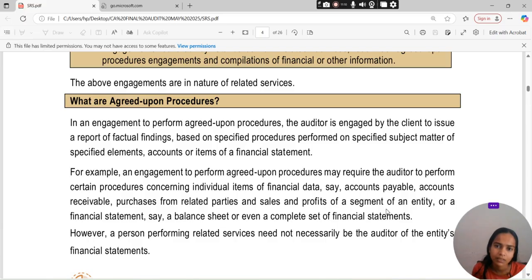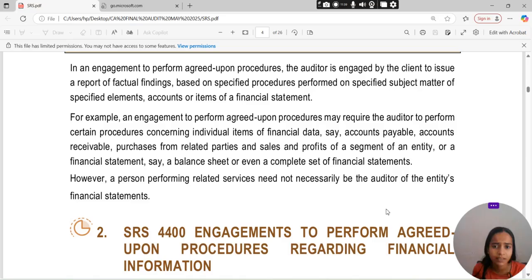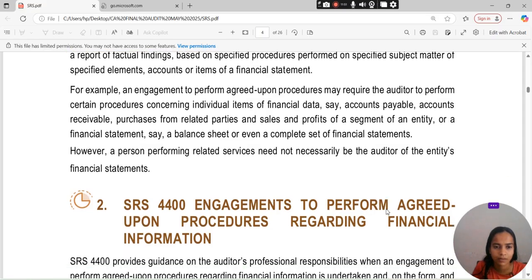The reporting is based on specified procedures performed on a specified subject matter of specified elements, accounts or items of financial statements. For example, an engagement to perform agreed upon procedures may require the auditor to perform certain procedures concerning individual items of financial data, say accounts payable, accounts receivable, purchases from related parties, sales and profit of an entity, or a financial statement, say a balance sheet, or even a complete set of financial statements. However, the person performing a related service need not necessarily be the auditor of the entity. It is not necessary; the person providing the non-assurance service may be another person as well.